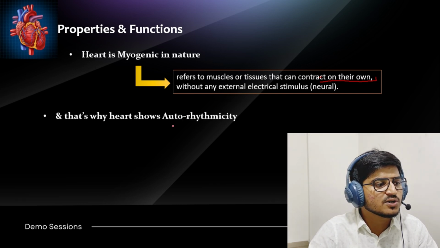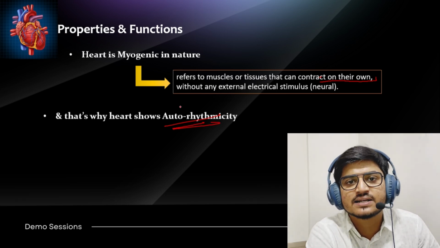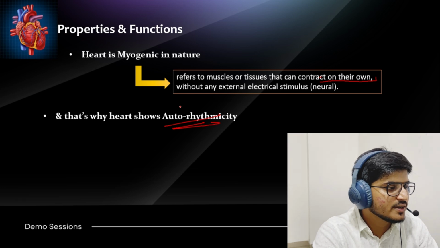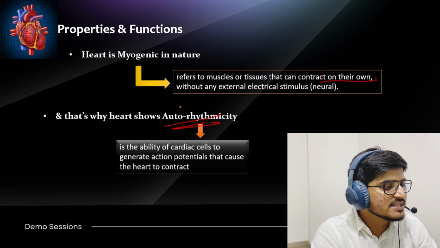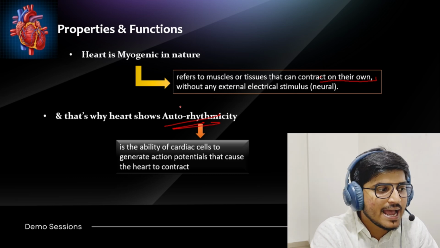Okay, that's why the heart shows autorhythmicity. Same thing, autorhythmicity. The heart can maintain its own rhythm by itself. So that's why we also know it as autorhythmicity. Okay, it is the ability of cardiac cells to generate action potentials that cause the heart to contract.